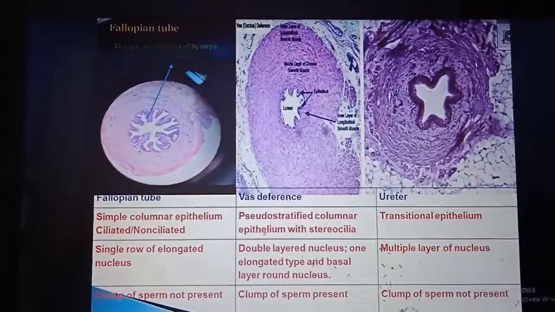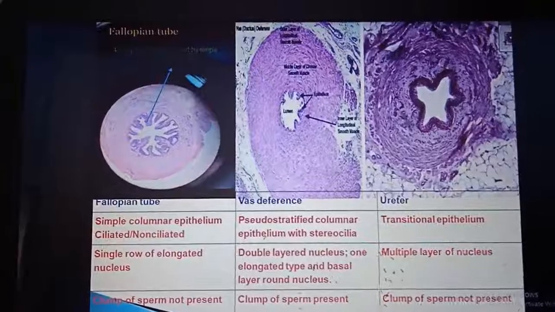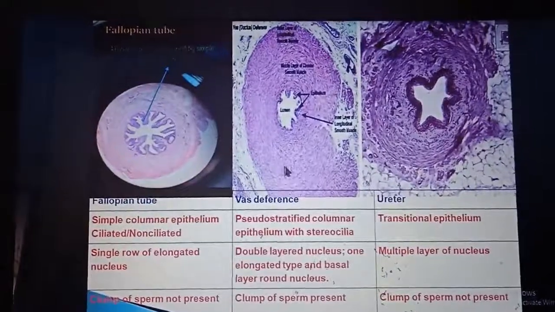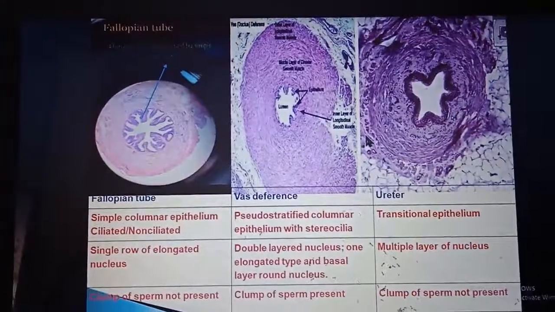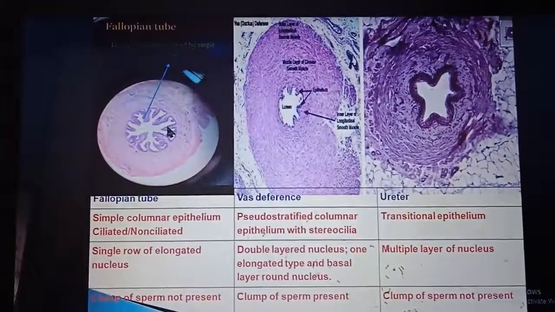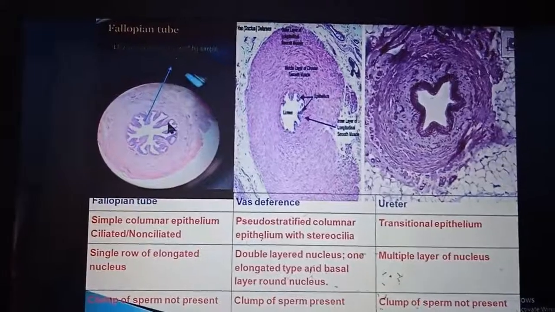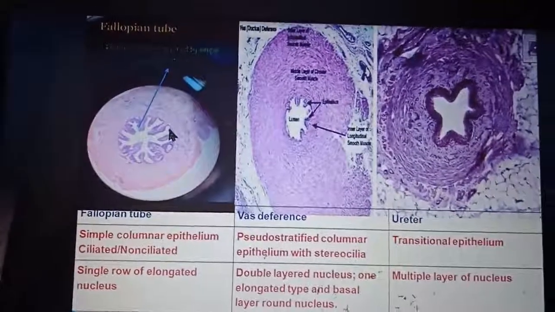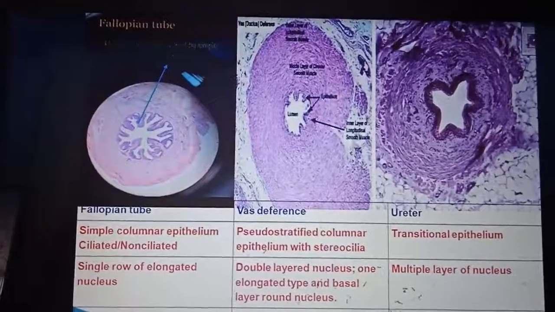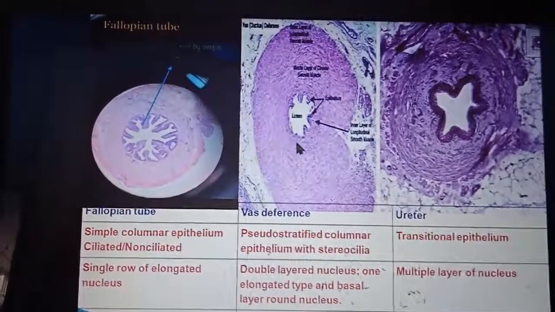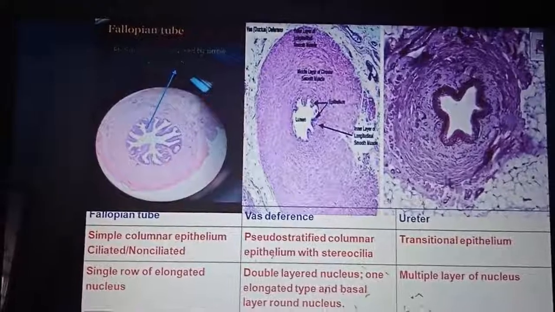The differentiating feature in all these three: the histological layers are the same, that is MMS, mucosa, muscle layer and serosa, but type of epithelium is different. In fallopian tube, it is simple columnar. In vas deferens, it is pseudostratified columnar with stereocilia. And in ureter, it is transitional epithelium.